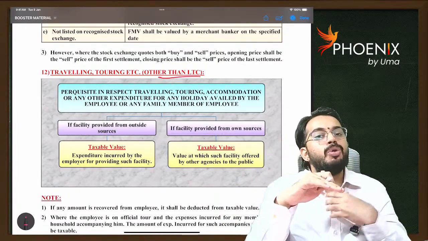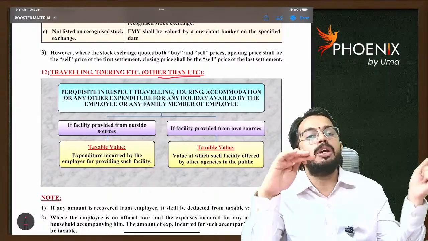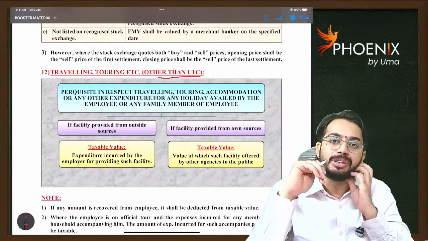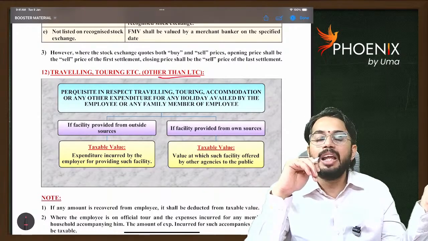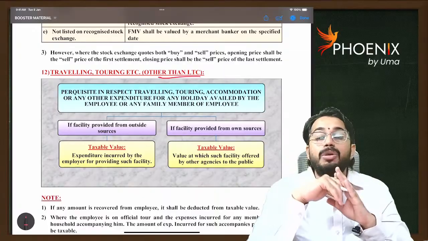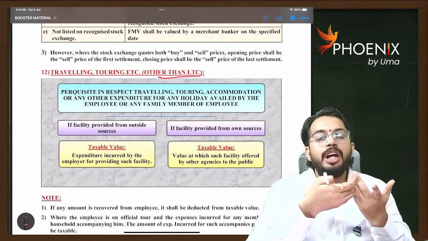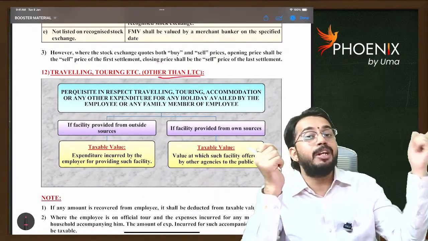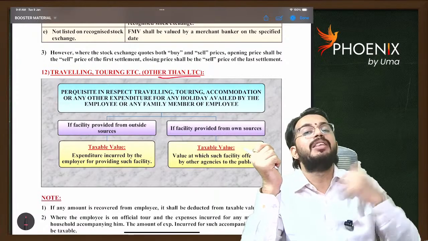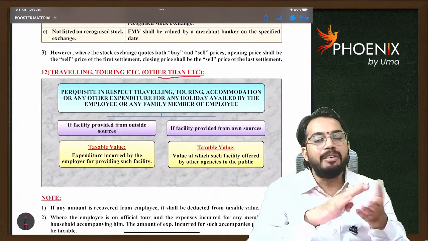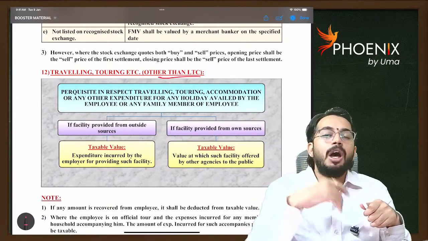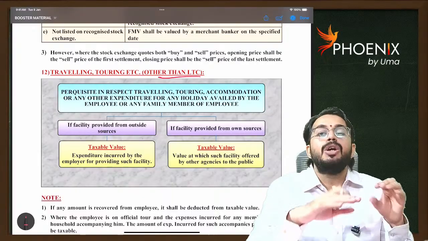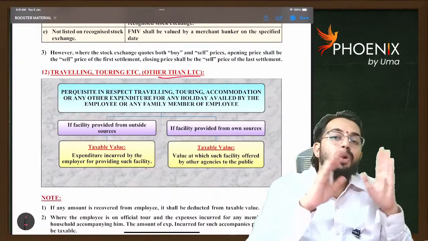I wanted to go to Kulu and Manali. Infosys booked me a tour package worth 60,000 rupees. Now I went to Kulu Manali, enjoyed there and came back to Hyderabad. So I enjoyed it free of cost, but Infosys paid the tour package cost of 60,000, that is a benefit received by me. However, let's say the employer Make My Trip is providing a Kulu Manali package to its own employee.